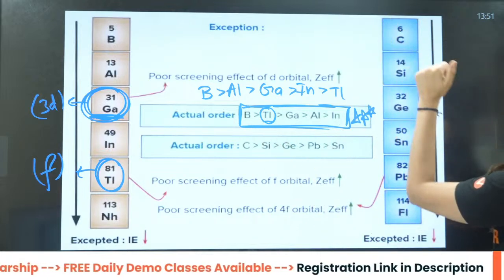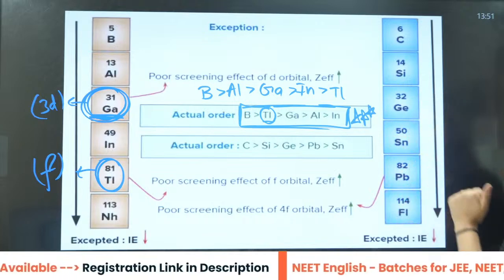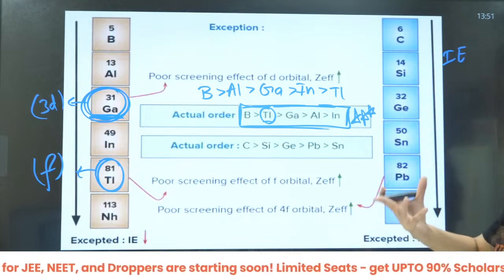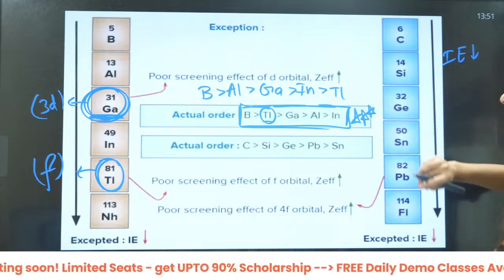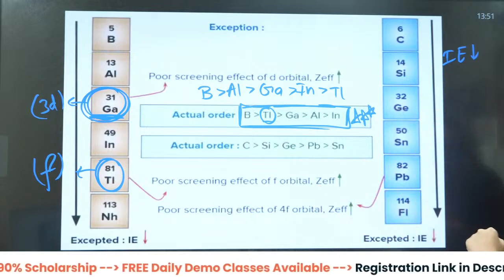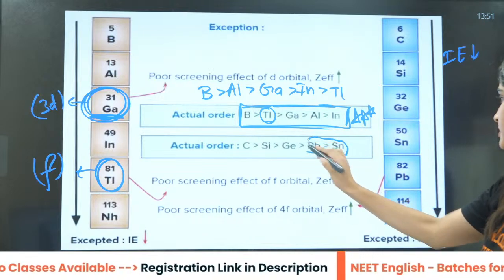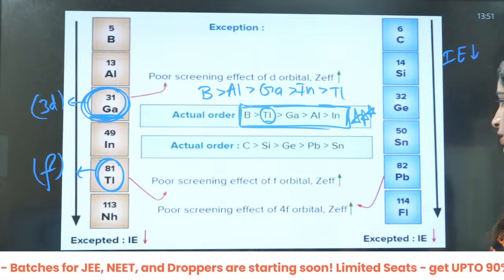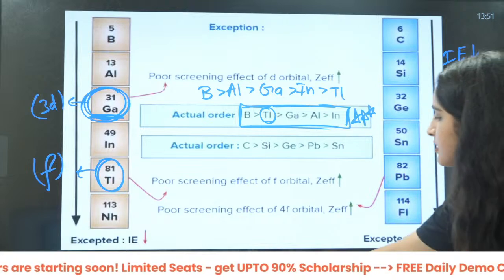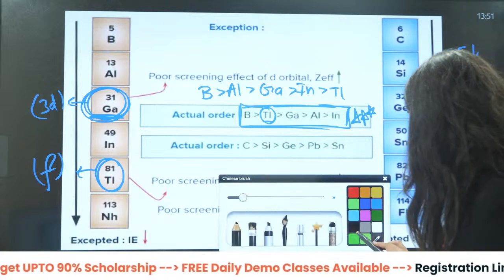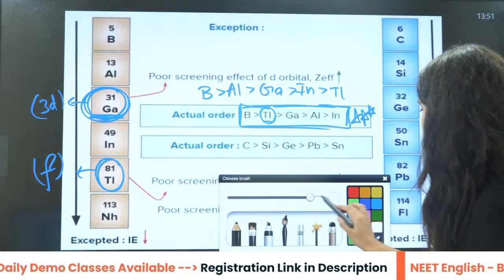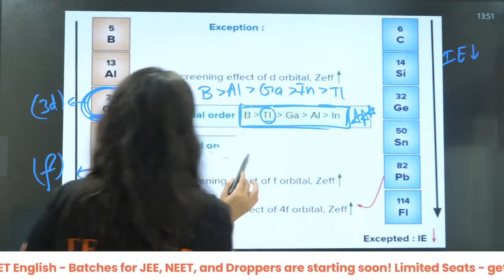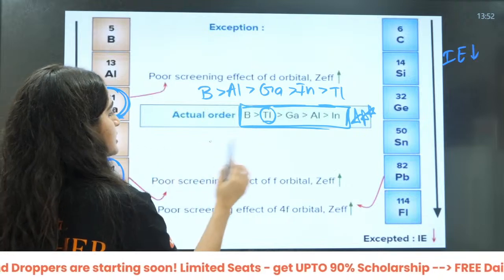Same in case of this. It should be carbon, silicon, then germanium, then tin, then lead, right? So down the group, ionization energy should decrease. It should be like this. What exactly happened here? This is not the actual order. Wait, it is written here wrong, so I will just mark it, because this is not the actual order. This is the expected order they have written here. Same thing will happen here.